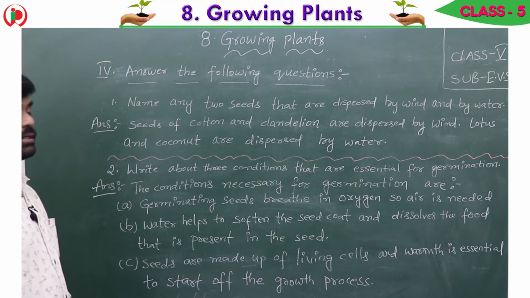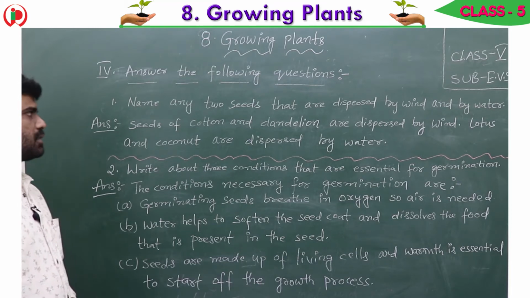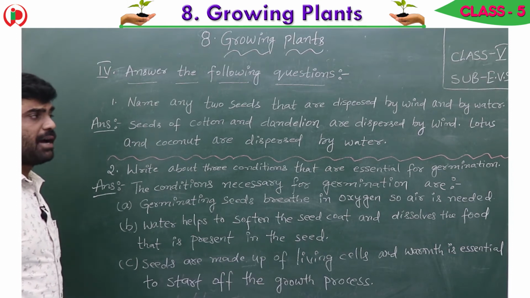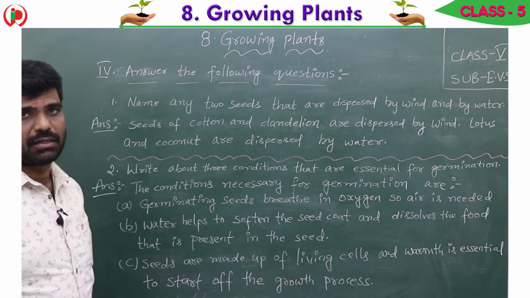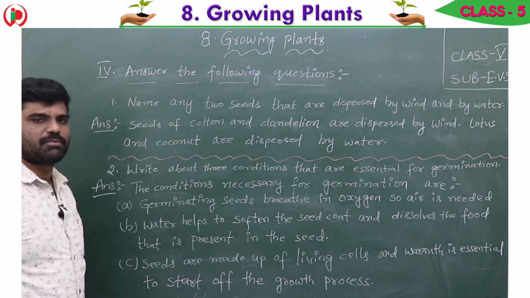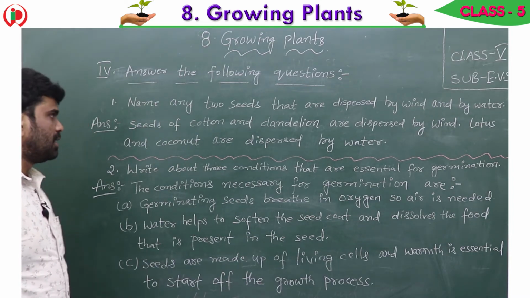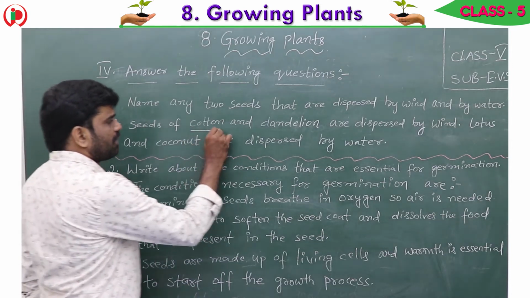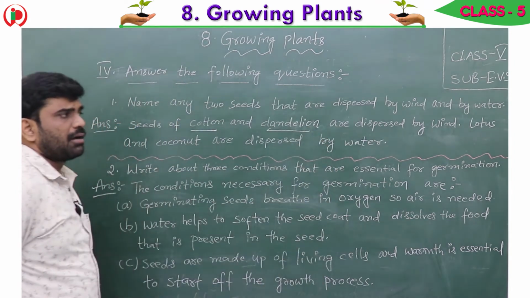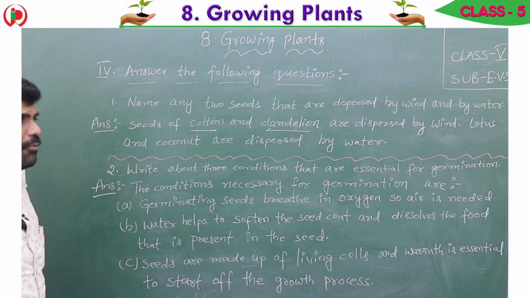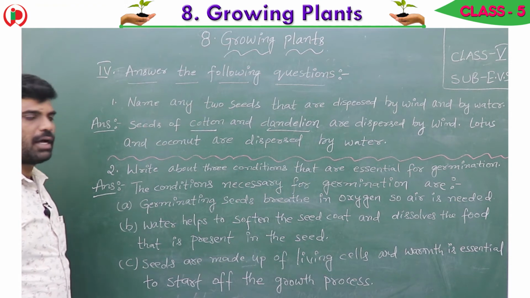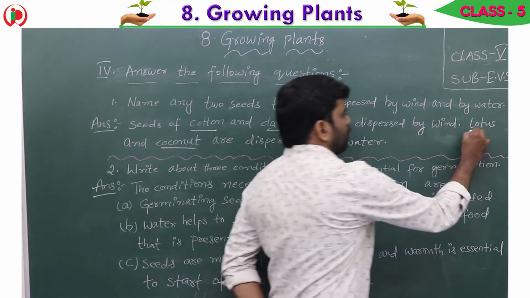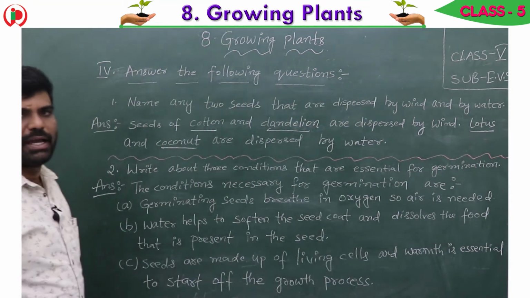Children, now see fourth bit. Answer the following questions. First one, name any two seeds that are dispersed by wind and by water. So we know that the seeds are dispersed by different agents. Seeds of cotton and dandelion are dispersed by air or wind. Lotus and coconut are dispersed by water.